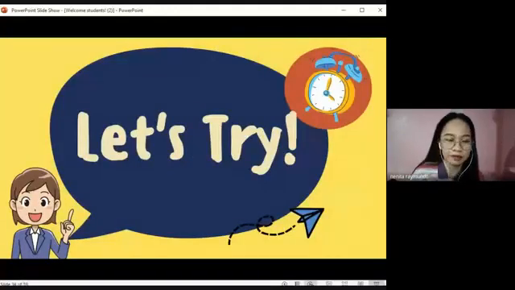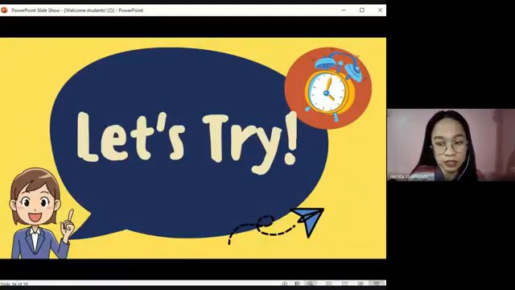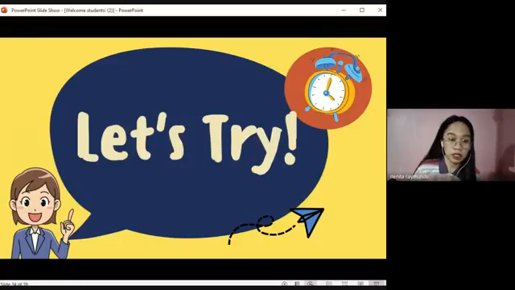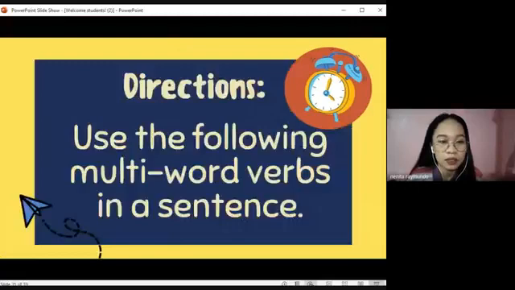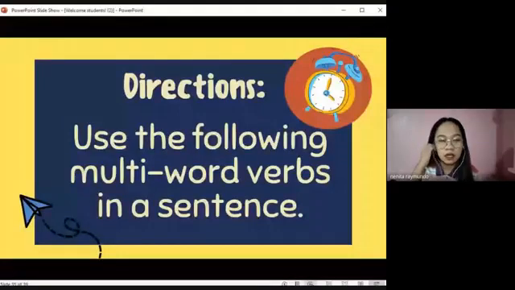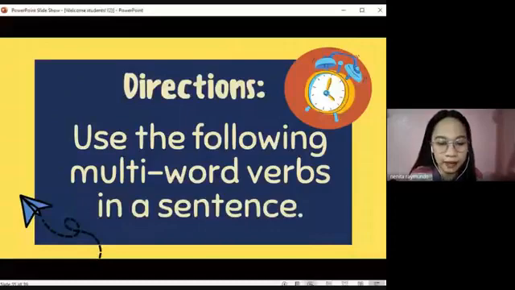Job well done, Daphne. Now, on this part of our lesson, I'd like to test your knowledge of the multi-word verbs that we discussed today and the new set of multi-word verbs that we discussed earlier. So let's try. Create a sentence with the following multi-word verbs. Okay, is that clear, Daphne?